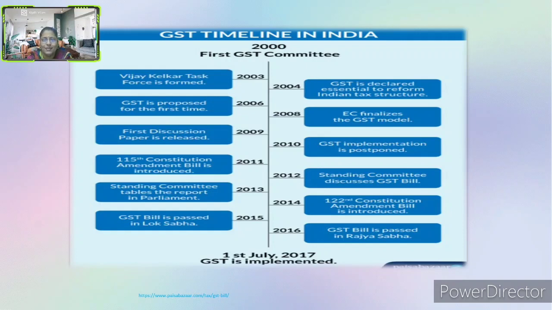This is the cycle. It was introduced in 2003, and finally, after so many years and so many oppositions, the finance minister and the prime minister were successful in implementing the GST in the month of July 2017.